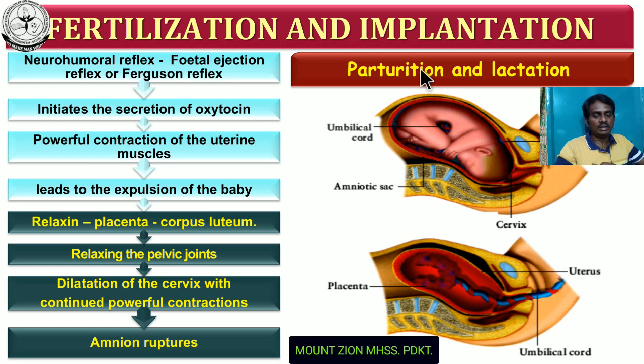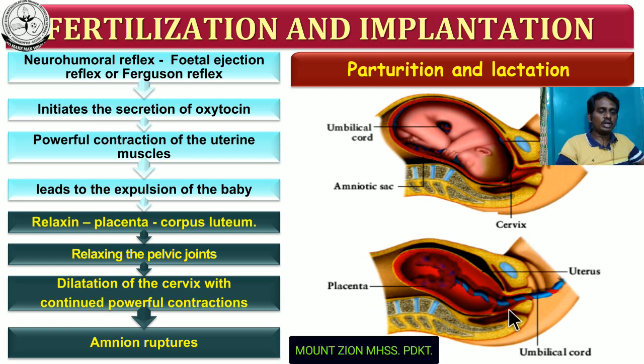So what are the various steps? First one is an increase in the estrogen level in the maternal blood. This also causes a contraction of uterine muscles, and it also initiates the neural hormonal reflex, or fetal ejection reflex. As a result, it initiates the secretion of oxytocin. This oxytocin is going to stimulate the uterine muscles, leading to contraction of the uterine muscles. This also causes expulsion of the fetus.